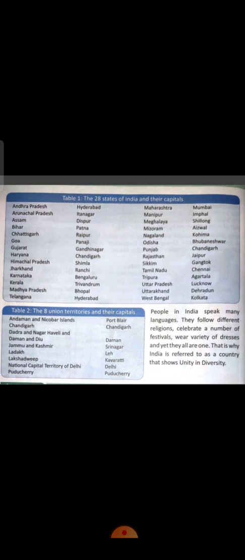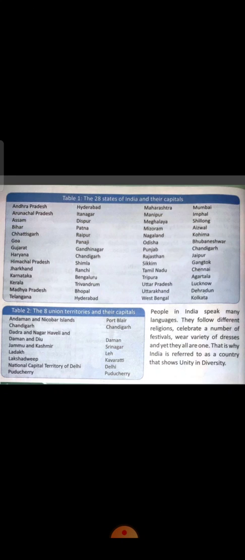And in India we see people speak many languages, they follow different cultures, they follow different religions, and even they celebrate a number of festivals. Yet they all are one. So because of that, India is referred to as a country that shows unity in diversity. So this was our chapter. It was totally about India's physical features, political features and geographical parts.